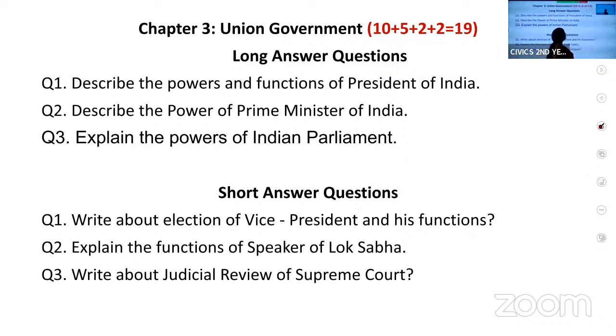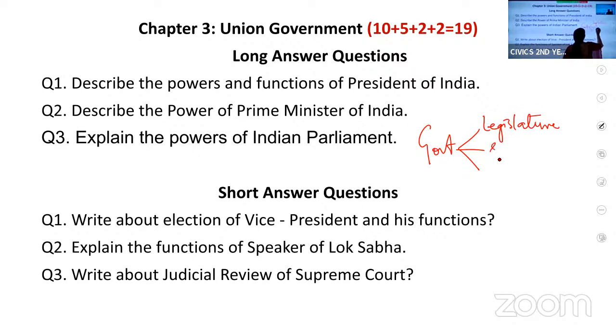Today we will discuss your chapter 3. So what is your chapter 3? It is Union Government. When we say government, we know it has 3 organs: legislature, executive, and judiciary.